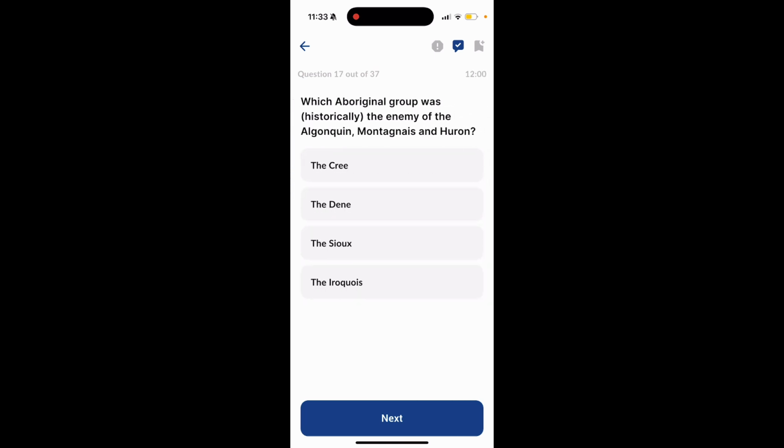Question 17. Which Aboriginal group was the enemy of Algonquin, Montagnais, and Huron? The Cree, the Dene, the Sioux, the Iroquois. The answer to this question is the Iroquois.